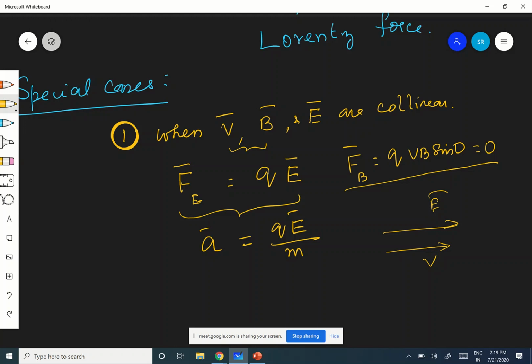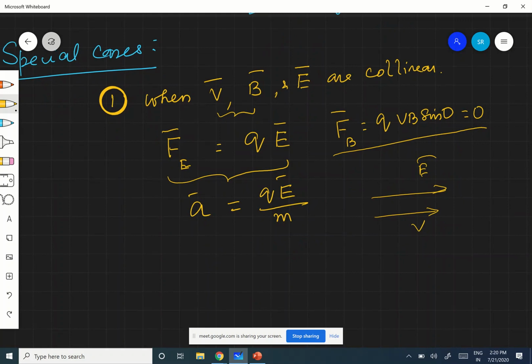See, speed is changing, the magnitude of velocity is changing, but there is no change in the direction. Velocity is changing, meaning the momentum will change, the kinetic energy of the particle will change, everything will change, except the direction will not change. Are you following? Is it clear? Okay, right. This is number one, the first case.